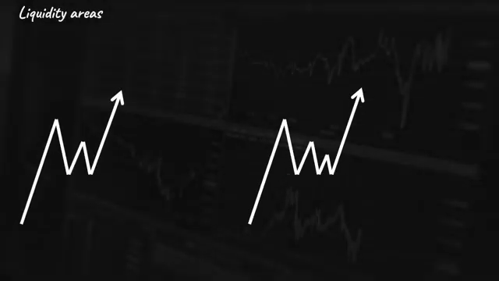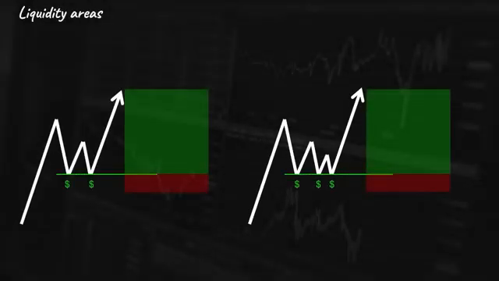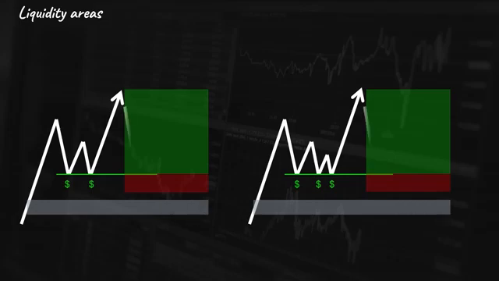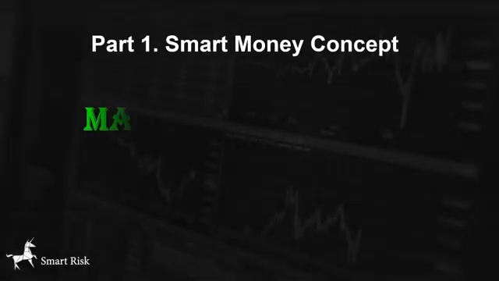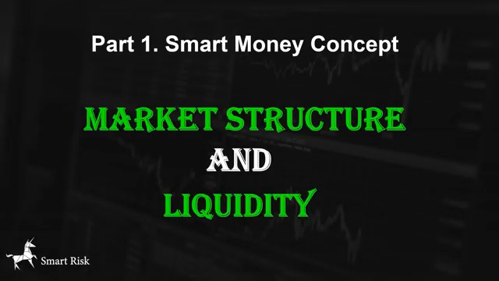Liquidity areas are where retail traders get involved in the market. We know that multiple rejections are interesting entry levels for traditional traders, so there are many stop losses, and liquidity is gathered below them. Smart money aims to sweep all of the retail traders' stop losses, and we want to enter the trade after the stop losses have been swept. Now let us show you some of the most powerful models which combine market structure and liquidity on the chart.